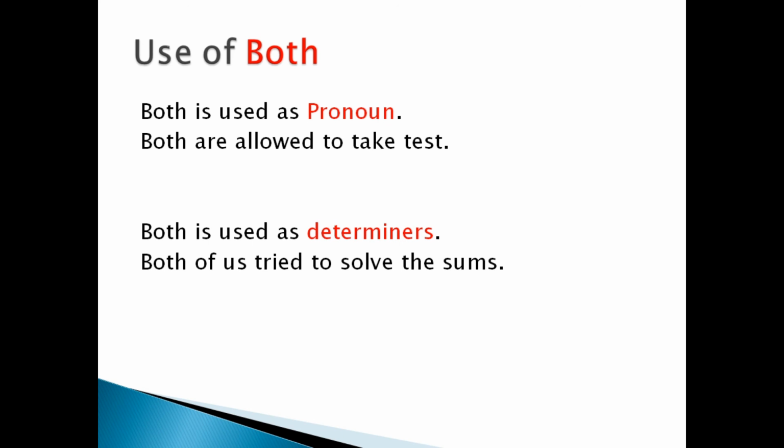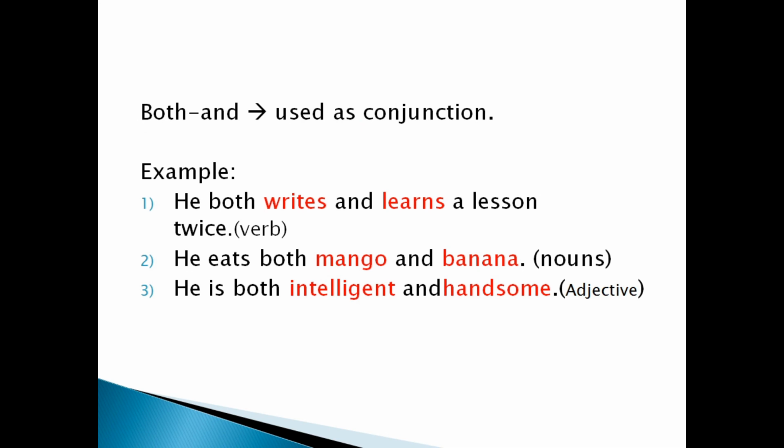Both and. With both and, it is used as conjunction. Example: he both writes and learns a lesson twice. So here, before and after and, there are two verbs. So both is used to combine two verbs with the help of and. He eats both mango and banana. Both is used to combine two nouns on equal sides of the and.